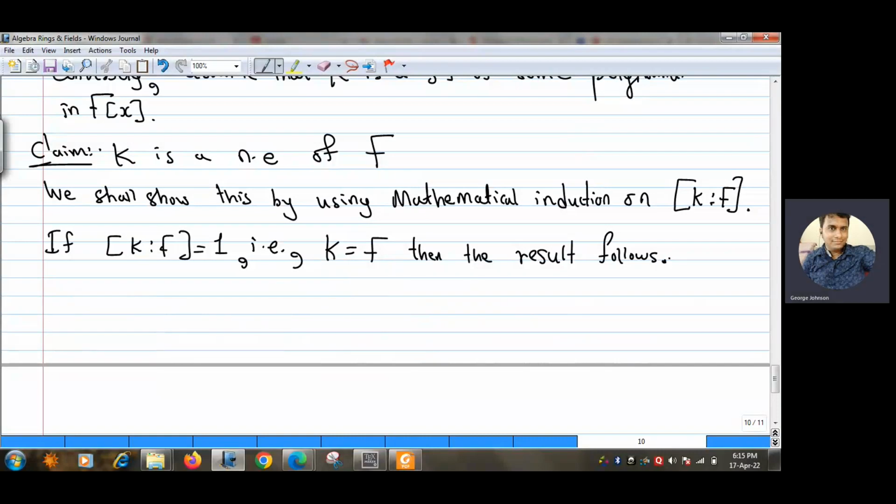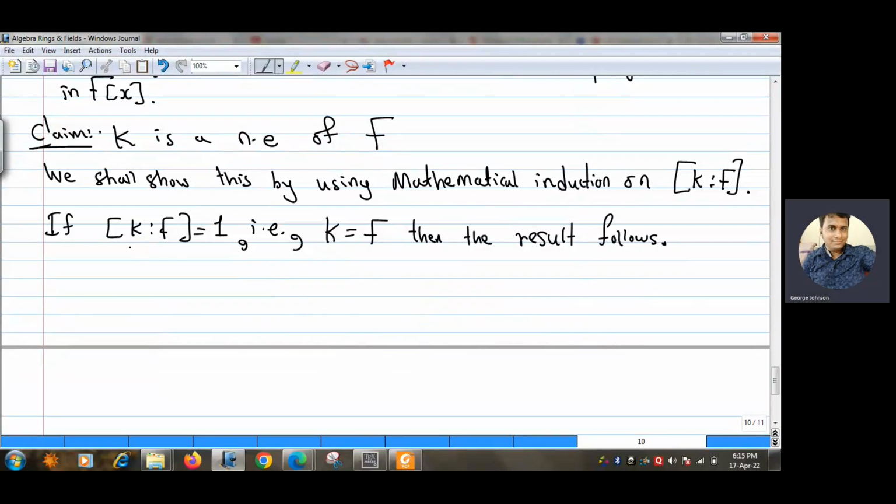So we have seen that the base case of the mathematical induction is true. So now let us put the induction assumption, the induction hypothesis. What is the induction hypothesis?